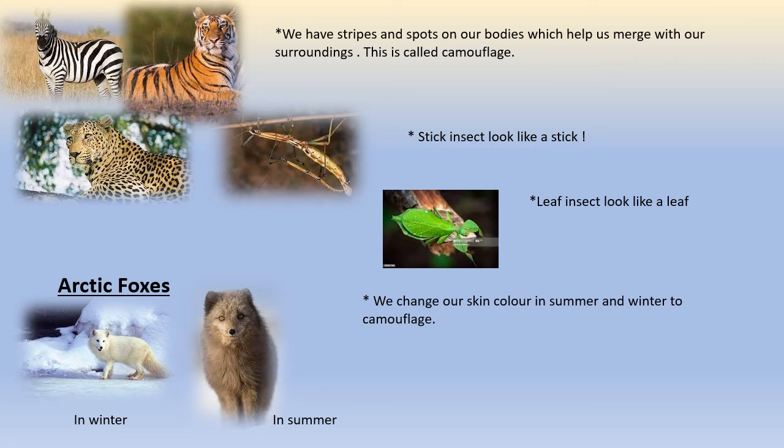And there is an insect called the stick insect. It looks exactly like a stick, and if it is on a tree or other plants, it will not be visible to the predators immediately. And the leaf insect also looks like a leaf. It's the same color and almost the same shape as a leaf.